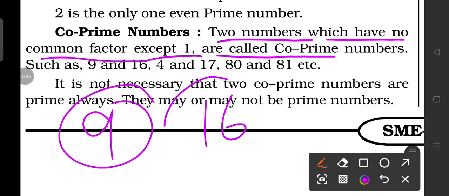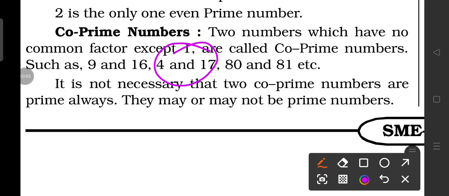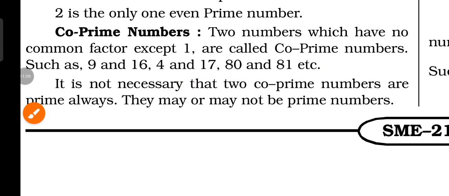So they never come in the table of each other's factors. Suppose we are talking about 2. In 2's table 16 has come but 9 has not. If we are talking about 17 and 4, there is no common factor, while 80 and 81, once again there is no common factor. So all these numbers which have no common multiple are co-prime numbers.